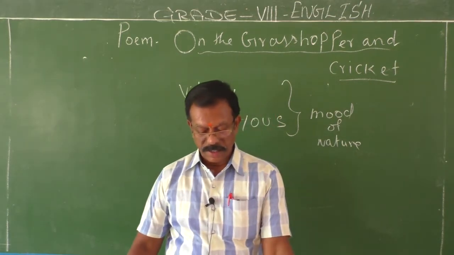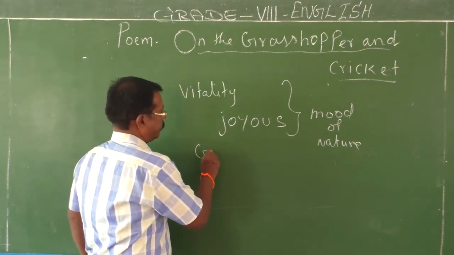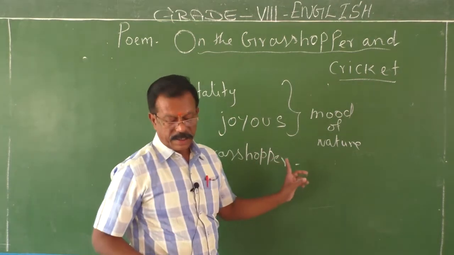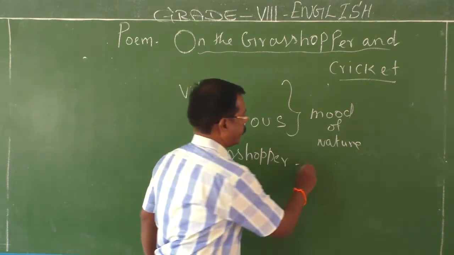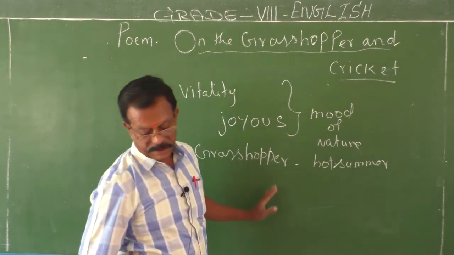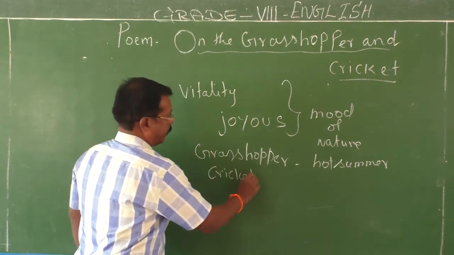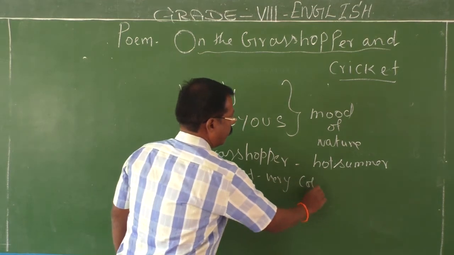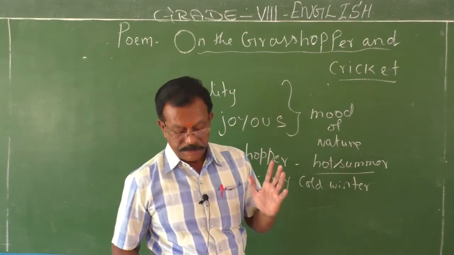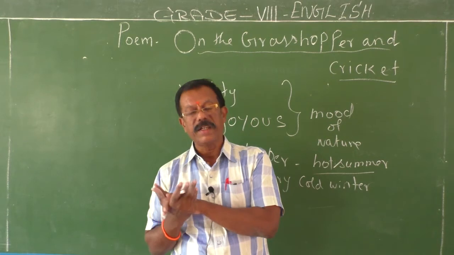Very important, children. The poet symbolizes the grasshopper as hot summer, and the cricket as very cold winter. So the grasshopper symbolizes the hot summer and the cricket the very cold winter.